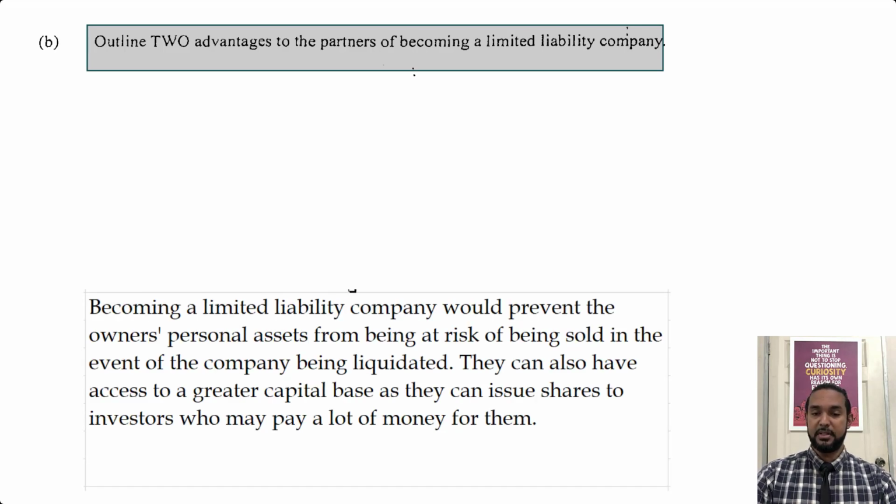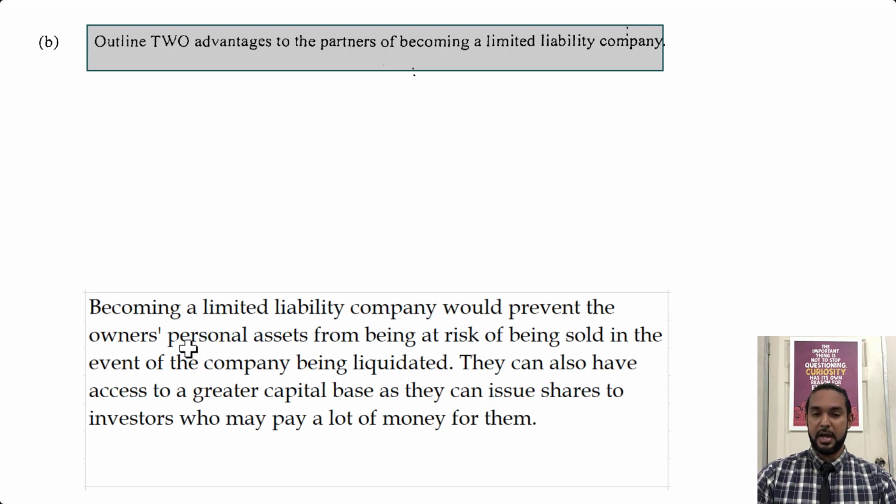Becoming a limited liability company would prevent the owner's personal assets from being at risk of being sold in the event of the company being liquidated. Liquidated means when you're selling off the assets of the company to pay off or discharge liabilities, and if the money they get for the assets cannot cover the liabilities, the owner's personal assets have to be sold to pay the liabilities, right? So that's one benefit of limited liability status. The owner's personal assets are not at stake of being sold.